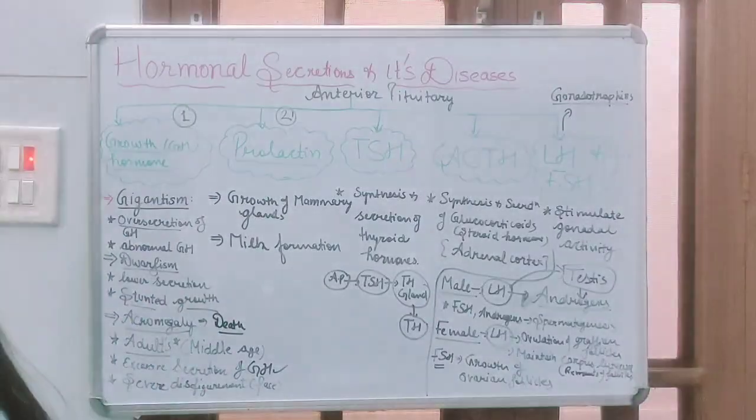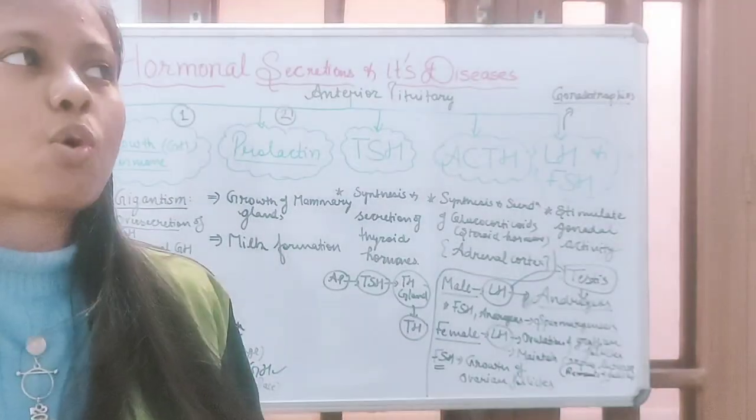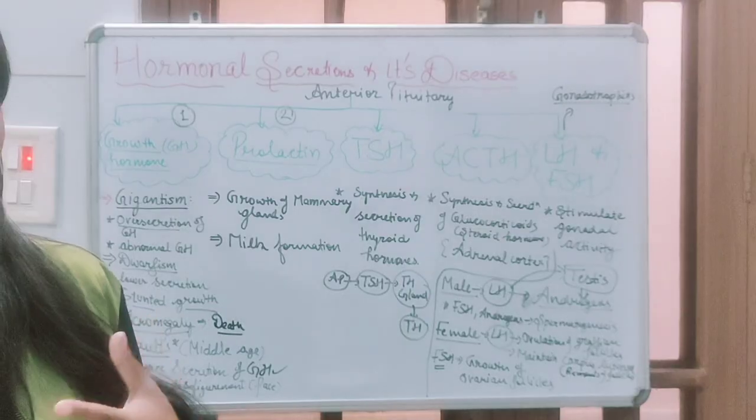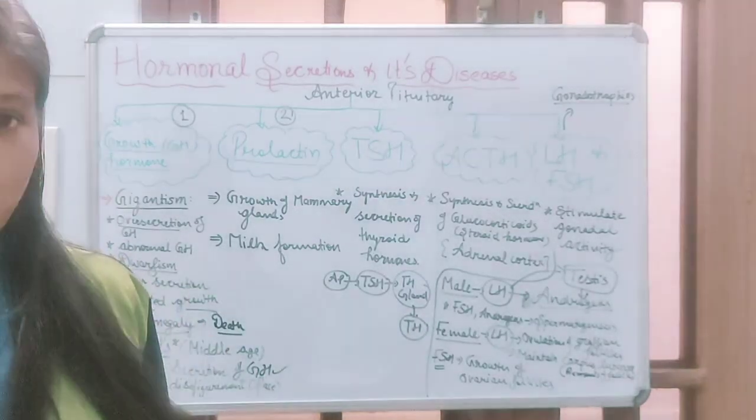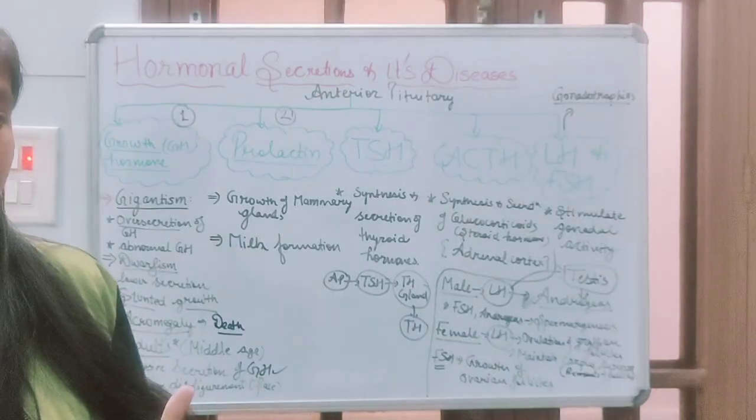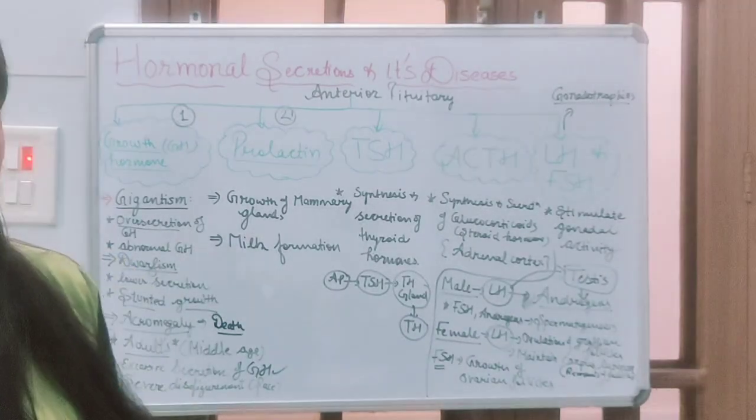Now, next hormone is prolactin. Prolactin is a hormone which is responsible for the growth of the mammary glands and also the formation of milk in them. So prolactin is responsible for the growth of mammary glands.